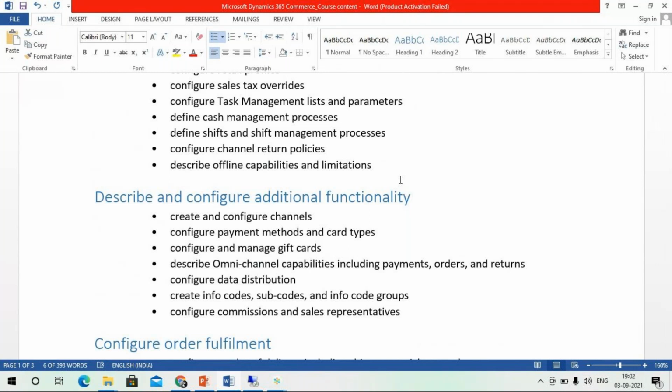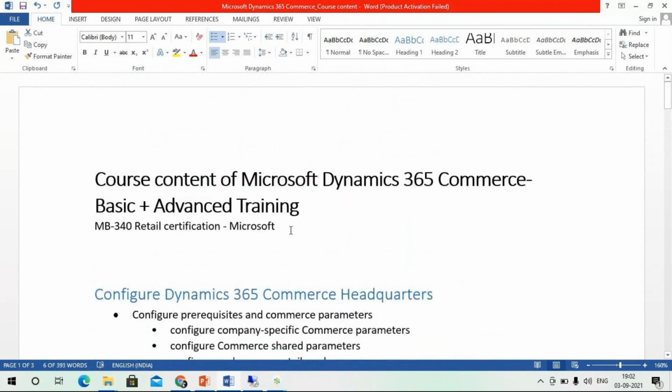You can ask any question related to what we have discussed in the earlier sessions. You can discuss and get the input. We'll be providing training materials and video documents. At the same time, it will be helpful for your retail certification also.